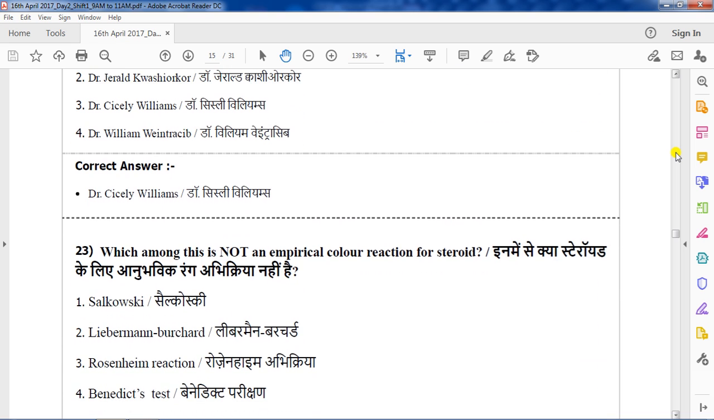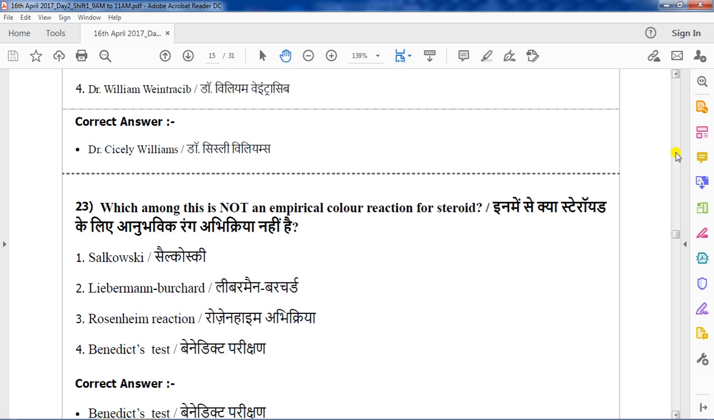Which among these is not an empirical color reaction for steroids? Options are Salkowski reaction, Lieberman-Burchard, Rosenheim reaction, Benedict's test. So, the question is, which is not related to steroid tests? The correct answer is Benedict's test. Option 4 is the correct answer.